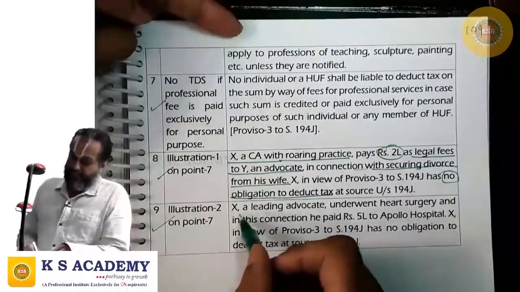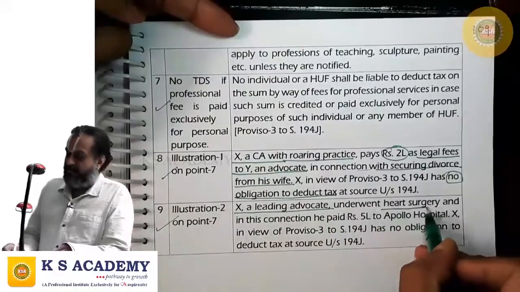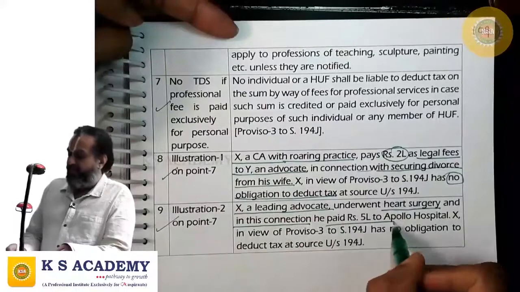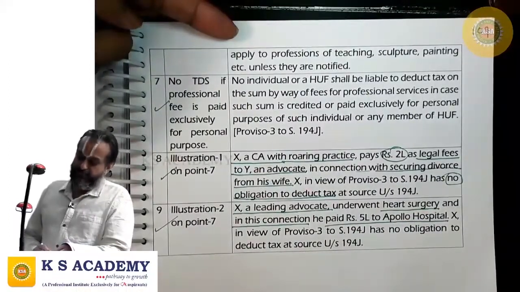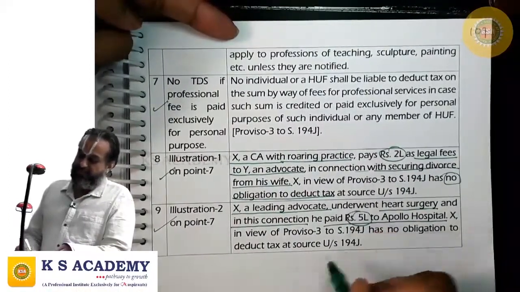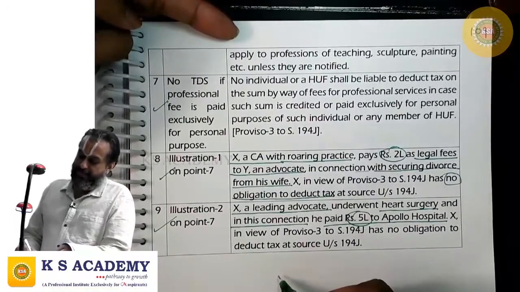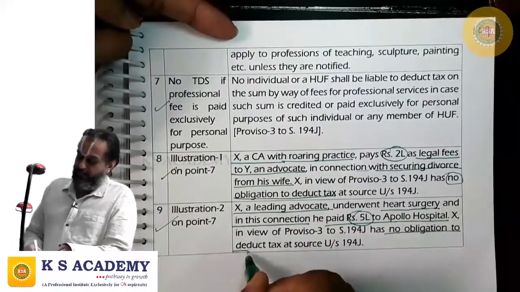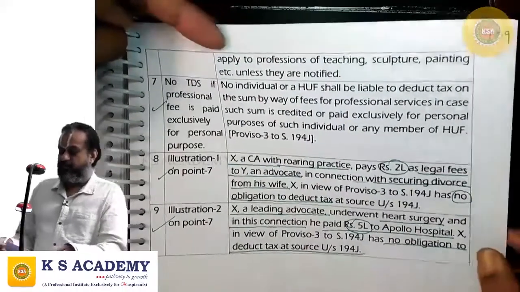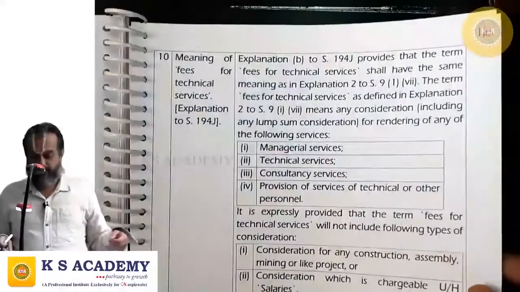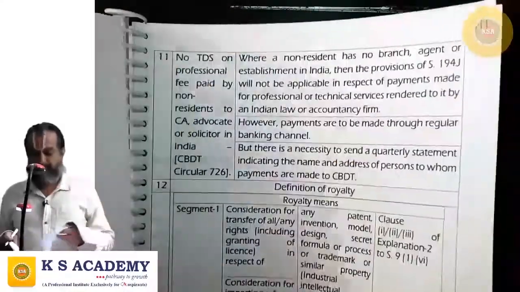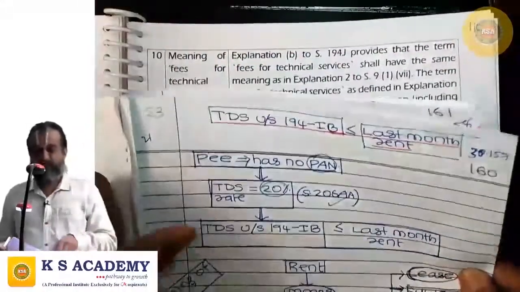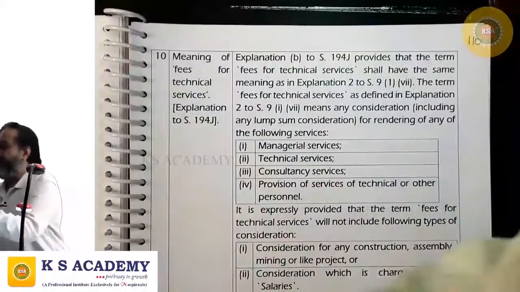X, a leading advocate, underwent heart surgery. And in this connection, he paid 5 lakhs to Apollo Hospital. So this is fee for professional services, but still it is purely for personal purpose. No obligation to deduct tax at source under 194J, because it is exclusively for personal purpose.